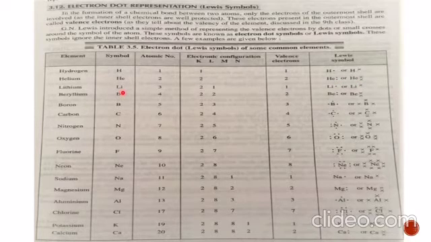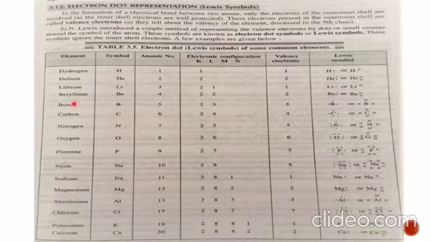Similarly for lithium, the symbol is capital L small i. Atomic number 3, configuration is 2 1. In the first shell it has 2 electrons and 1 in the next shell. So what are the valence electrons? 1. So lithium is represented as Li with a dot or cross.